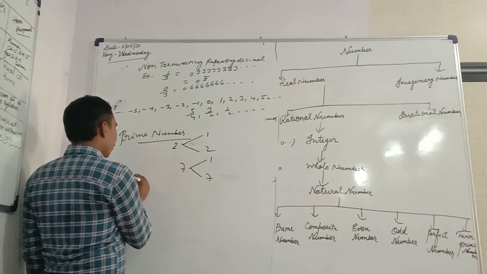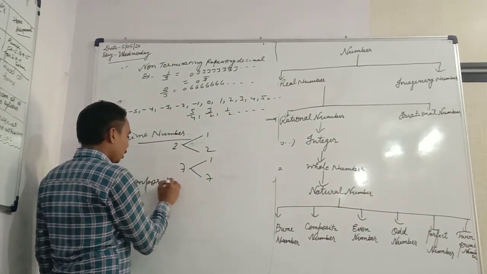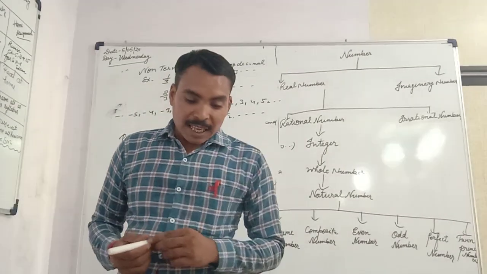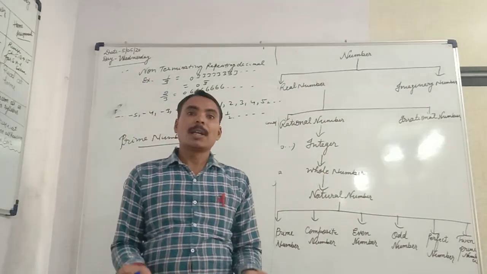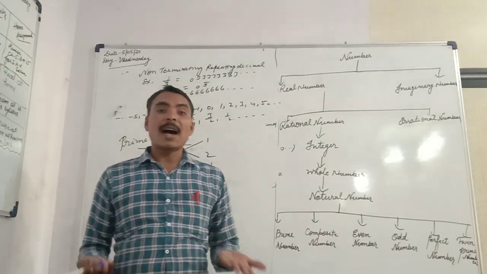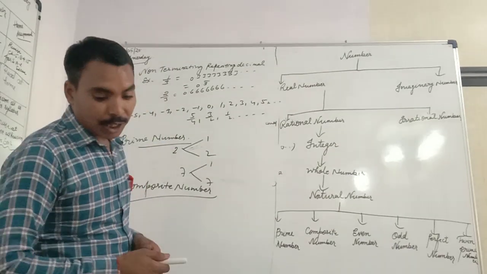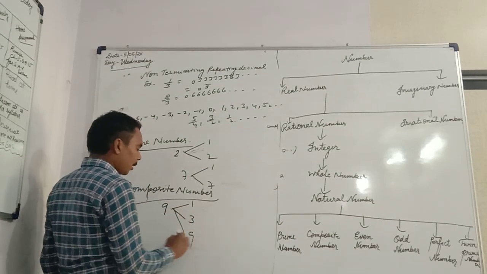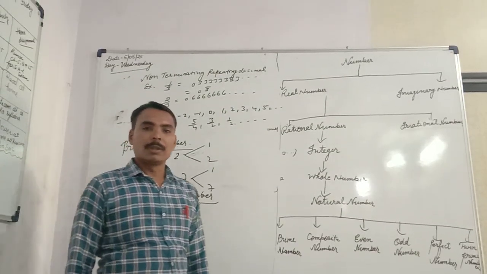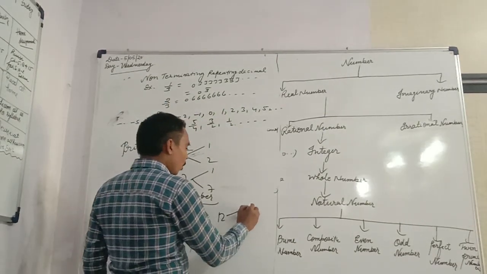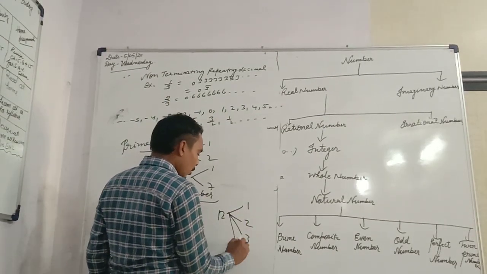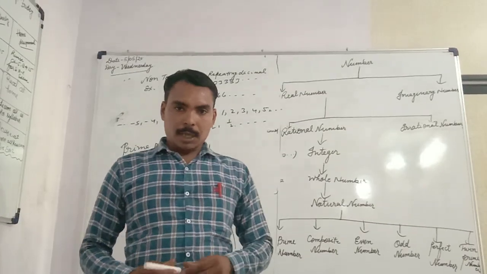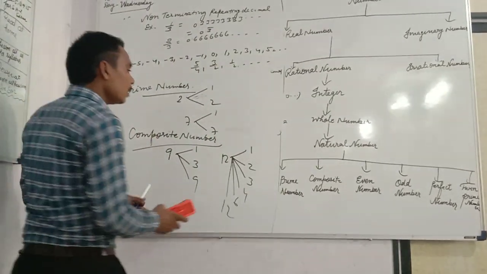And second thing is composite number. What is the composite number? You know, the numbers which have more than 2 factors are called the composite number. For example, 9: 1, 3 and 9. So this is called the composite number. Okay? Means 12: 1, 2, 3, 4, 6 and 12. This is called the composite number.